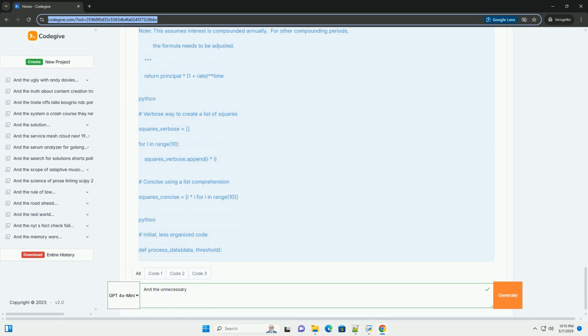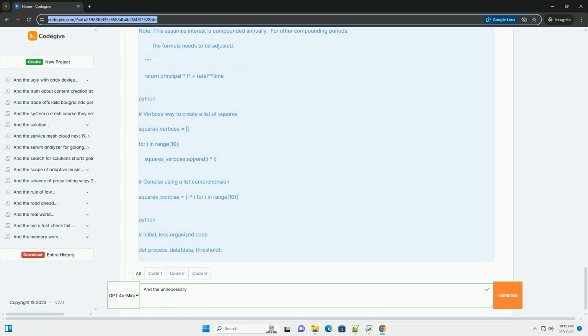Continuous improvement. Refactoring is an ongoing process. As you learn more about your problem domain and the best ways to solve it, you'll often find opportunities to simplify your code. Context matters. The optimal level of conciseness and abstraction depends on the specific context of your project. A small script might be more concise than a large enterprise application.